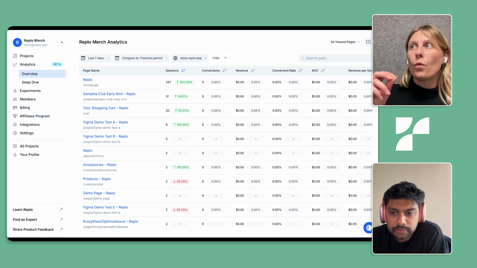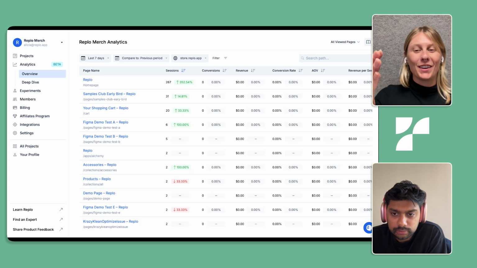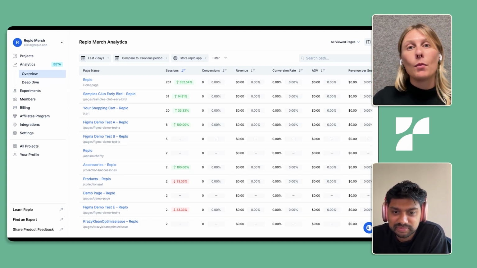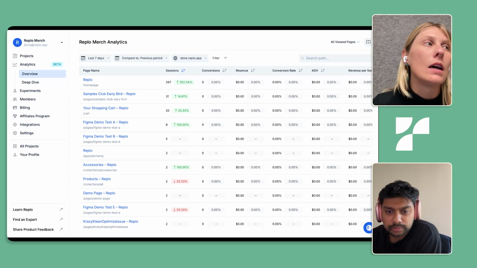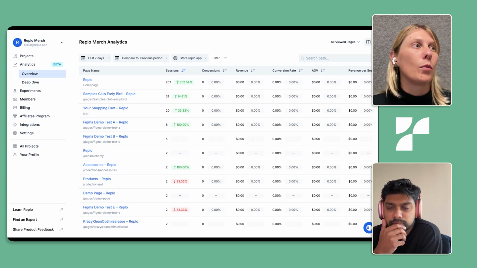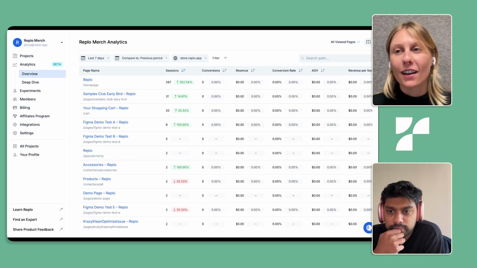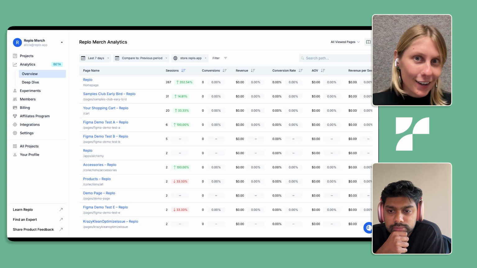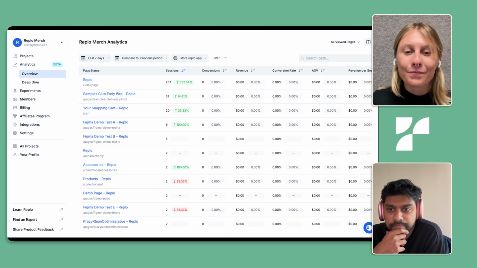So we are getting information from Shopify. For example, if someone's on your site and they make a purchase, we get that purchase event from Shopify, and that is how we know that a purchase was made. But we have our own Replo pixel and infrastructure that we've built for this analytics product that should allow us to make a lot of changes more quickly than if we fully relied on Shopify.